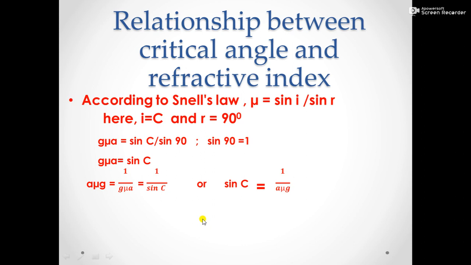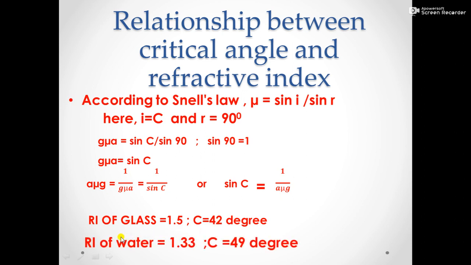Let us discuss with an example. Refractive index of glass is 1.5 and after substituting this value, we will get a critical angle of glass is 42 degree. And refractive index of water is 1.33 and critical angle of water is 49 degree.